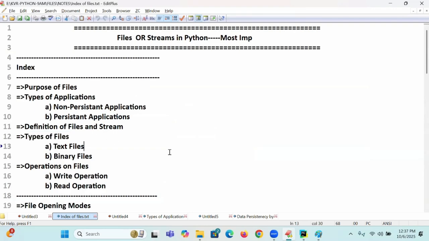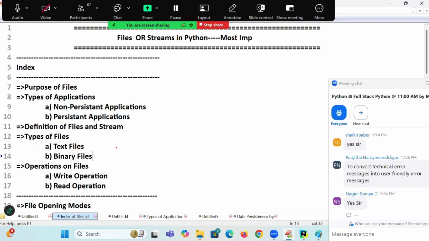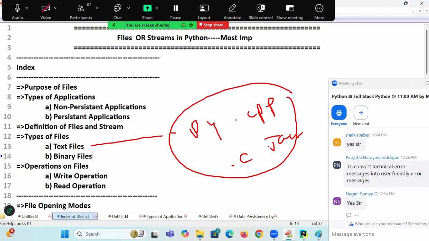And now the types of files, students. Types of files are easy. One is .py, which is called a Python file. .cpp is a C++ file. .c and .java. These are all called language files. Suppose after BTech is over, you have no knowledge, so you are learning Python. You become a Python student, a Java student, a testing student, like that.